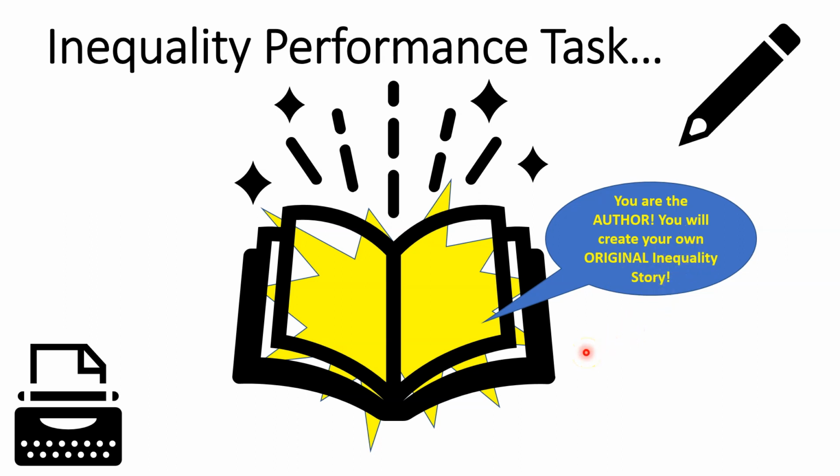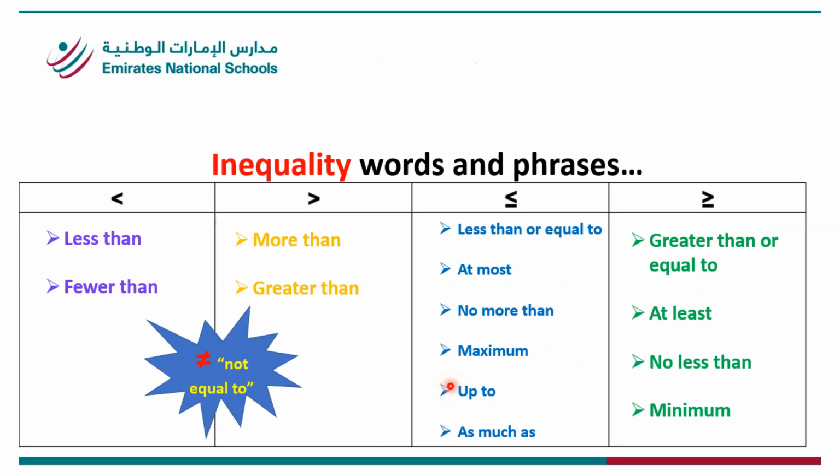Now, why are we calling this an inequality story? It's because it has what we call inequality phrases, all right? These are the inequality phrases that we've used in the past. So I need you to write or create a story making use of some of these inequality phrases. Like I said before, your aim should be to have at least 5 paragraphs. Each paragraph can have, say, about 3 to 4 lines. So you can have 5 paragraphs.